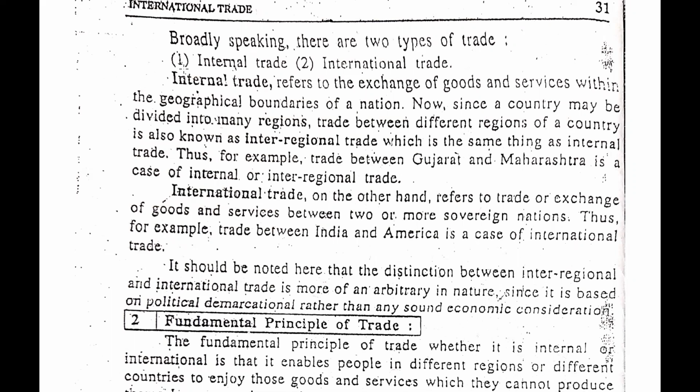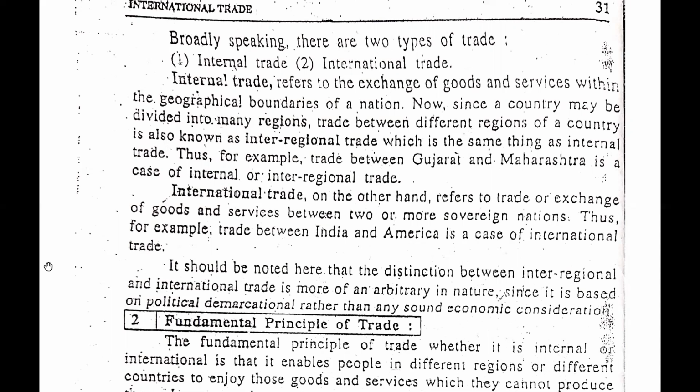Let's see what the explanation says. Internal trade refers to the exchange of goods and services within the geographical boundaries of a nation. Since a country may be divided into many regions, trade between different regions of a country is also known as inter-regional trade, which is the same thing as internal trade. In a single country like India, there are many regions. When trade happens among the different regions of the country, we can say it is inter-regional trade.